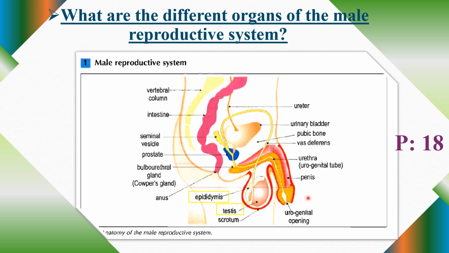We have the other organ. Do you see this white, thick line at the top of the testis? It's actually the epididymis. It is a coiled organ located near the testicles. The sperm cells are formed inside the testis. They move to the epididymis for maturation and acquiring motility, so they can move.